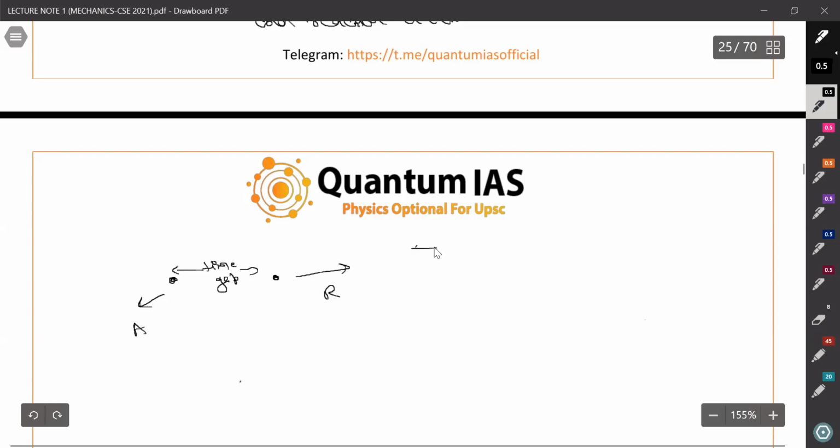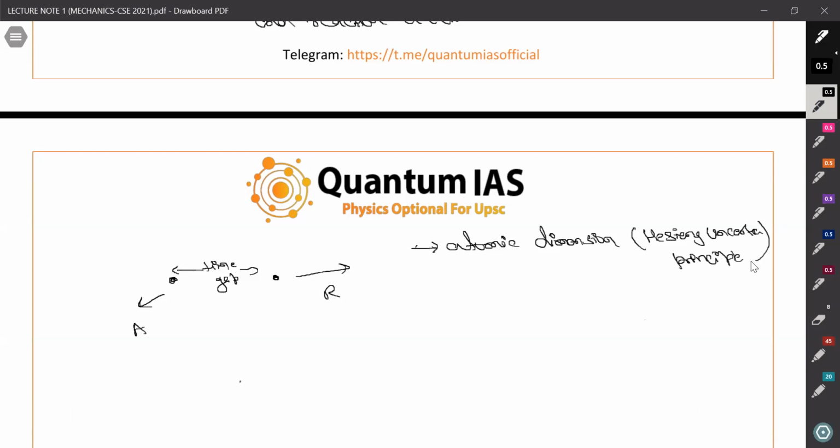And thus, when we talk about atomic dimensions, you've heard about the Heisenberg uncertainty principle, right? According to the Heisenberg uncertainty principle, we cannot define two canonical values at the same time.